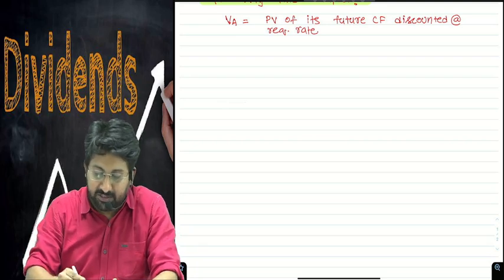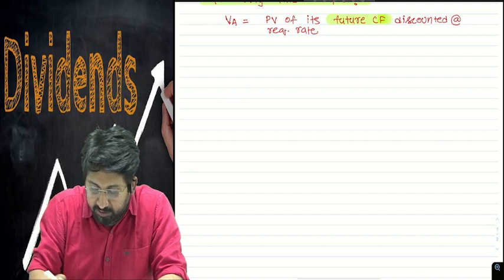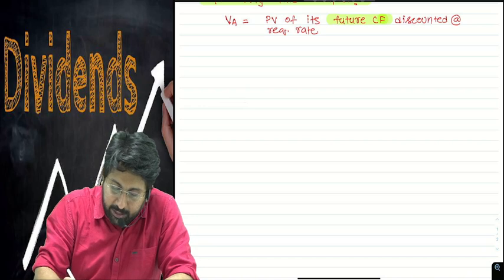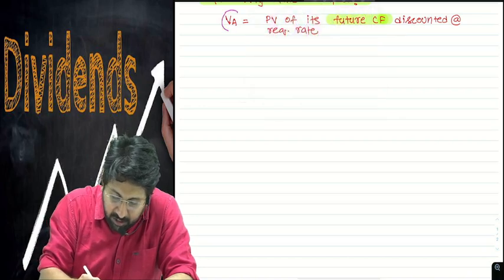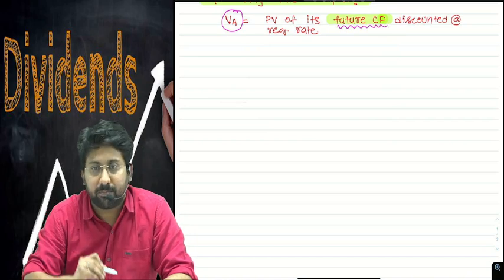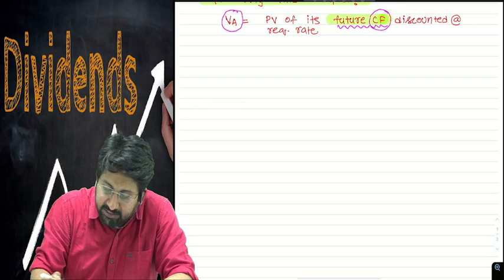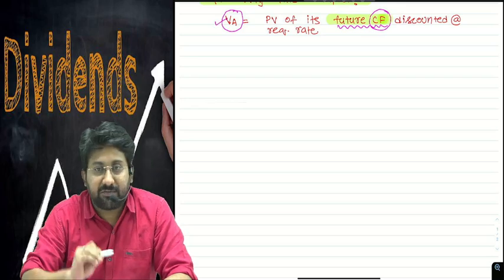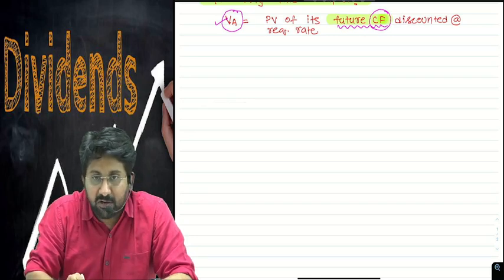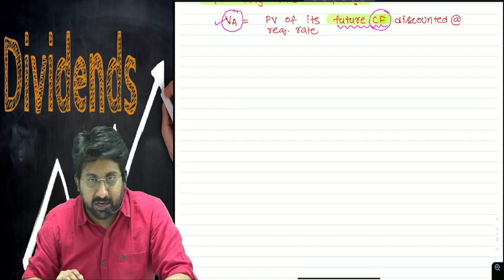Present value of its future cash flows. If you observe this word, it's very clear. We are going to calculate the value of an asset on the basis of the future cash flows it is going to generate. Unless and until we have this, we can't get the value of this asset. So the value of asset is present value of its future cash flows discounted at required rate of return.